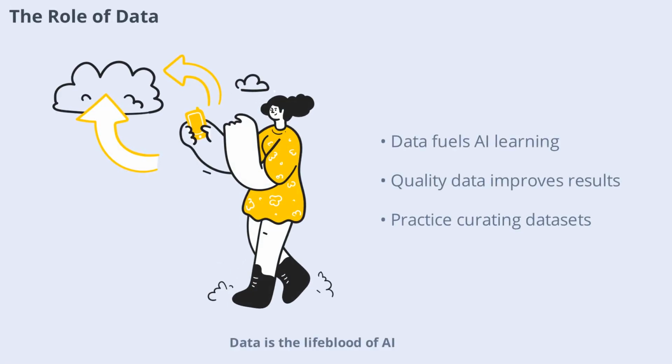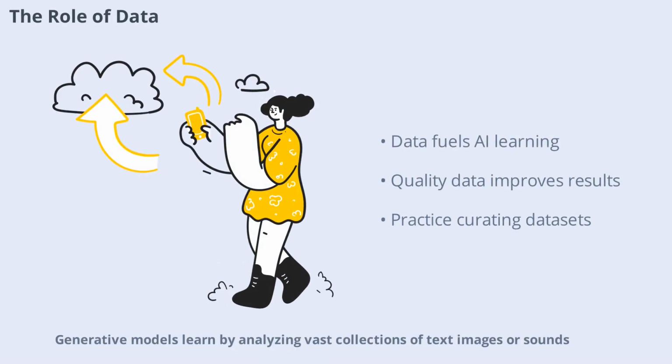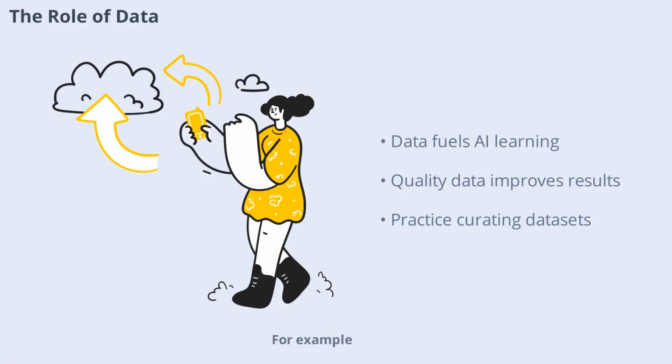Data is the lifeblood of AI. Generative models learn by analyzing vast collections of text, images, or sounds. The quality and diversity of this data directly impact the model's performance. For example, a text generator trained on diverse literature can write more creatively.